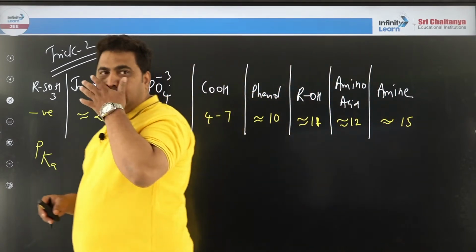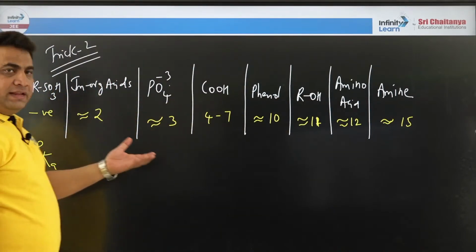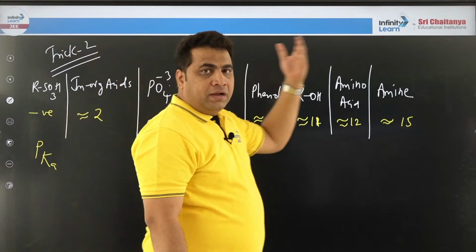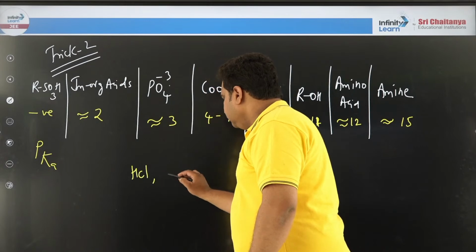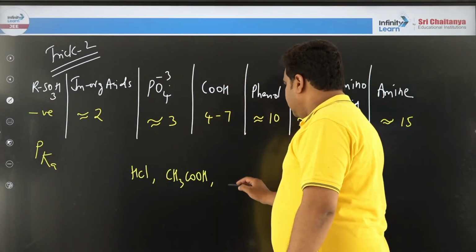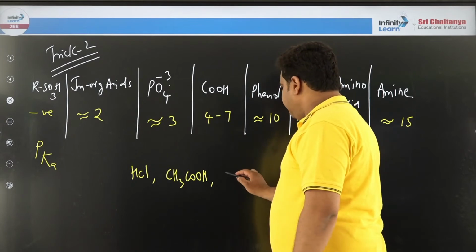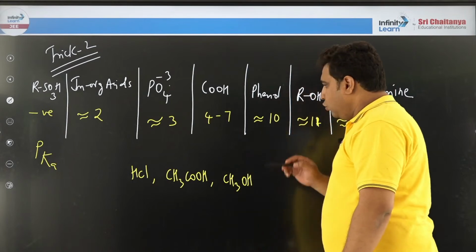So this also you can use to solve problems. Suddenly someone will give you hydrochloric acid, acetic acid and methanol. Who is stronger?